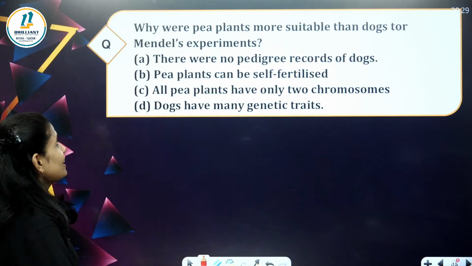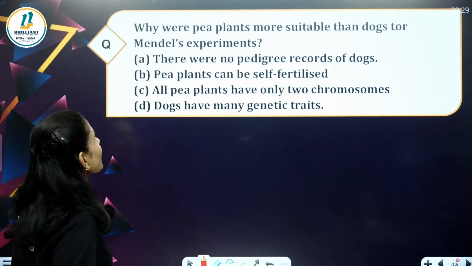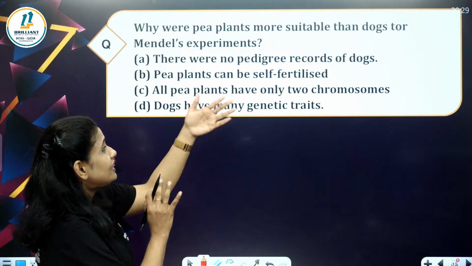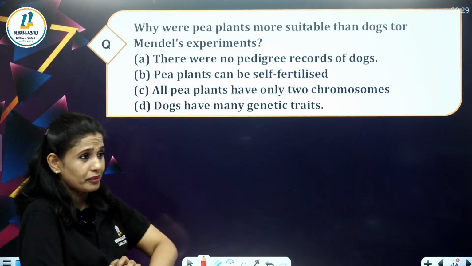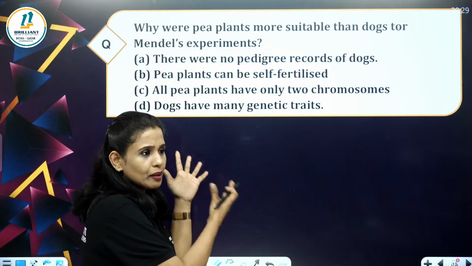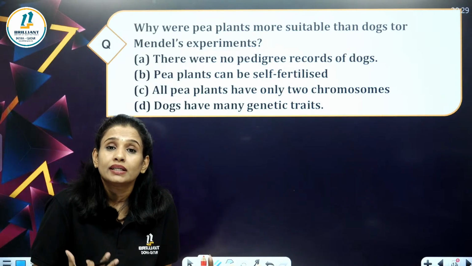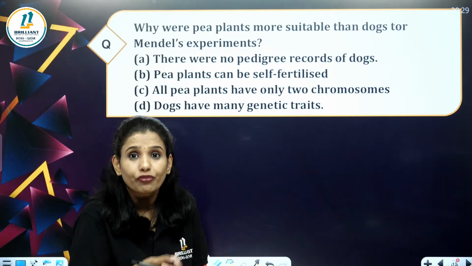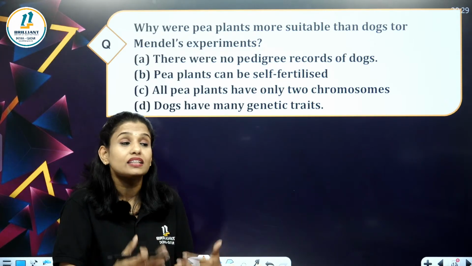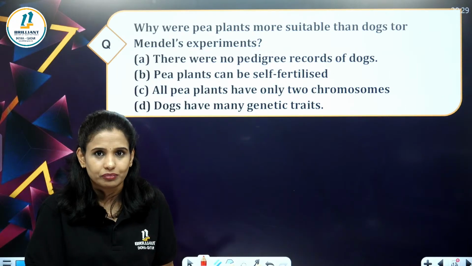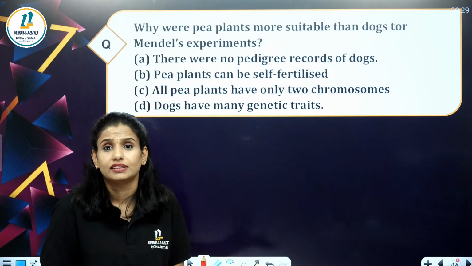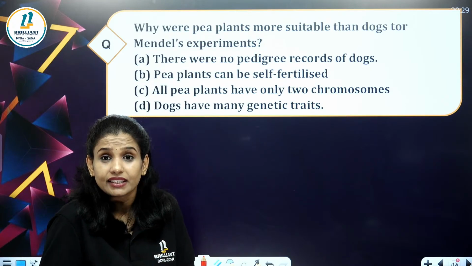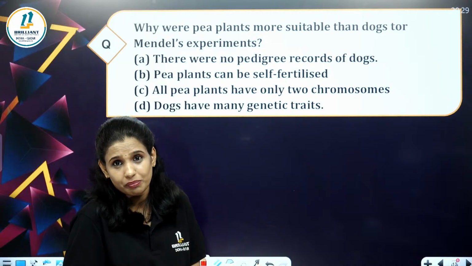Come on, let's do the next question. Why were pea plants more suitable than dogs for Mendel's experiment? Here it is a comparison. Why had Mendel selected pea plants for his experiments rather than any other organism? It has given dogs.